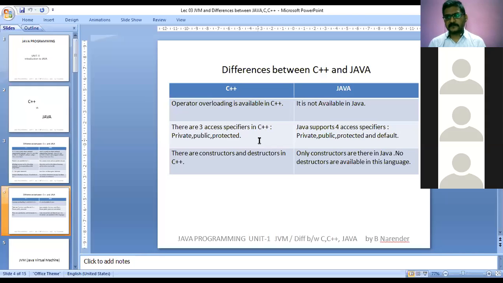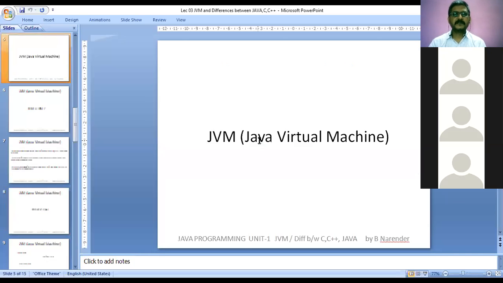So from the starting class onwards, I'm saying that there is one kind of JVM. JVM will look after everything. JVM will release the memory. JVM will manage the memory. So what exactly is a JVM? We will see the topic called JVM in the next slide. That is Java Virtual Machine. So this is an important topic.